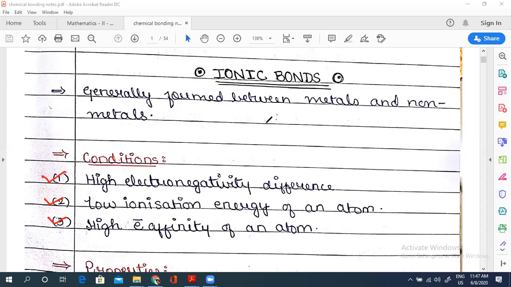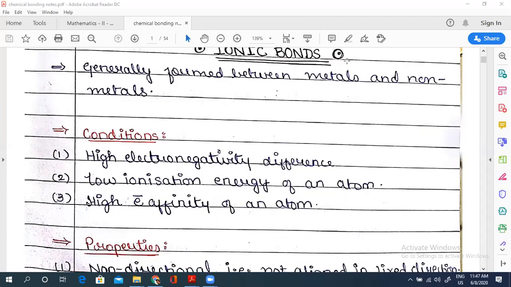I hope everyone is getting this, right? I'm teaching very slowly so that everyone can understand. Does anyone have any doubt in that? No, right? These things we have already covered in class 10th. Now, what do you think about the properties? When we talk about properties, generally what comes to mind is polarity, melting point, boiling point, all these things. So yes, we will discuss the same.